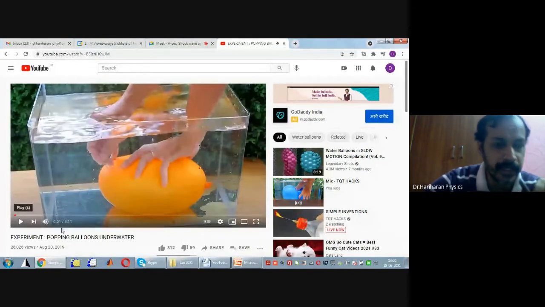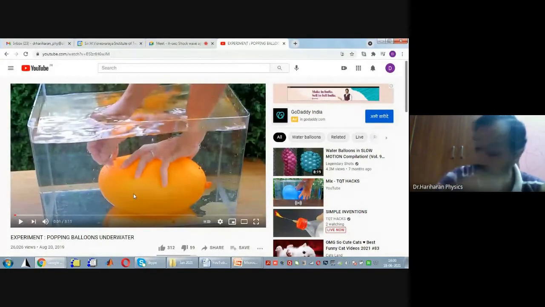Can you see here? This is a yellow balloon which is filled with air and placed inside water, and it is made to rupture using a knitting needle. When it ruptures, you see how the ripples, the vibrations or the waves are generated in water due to this explosion or breaking of the balloon. Okay, let us see.